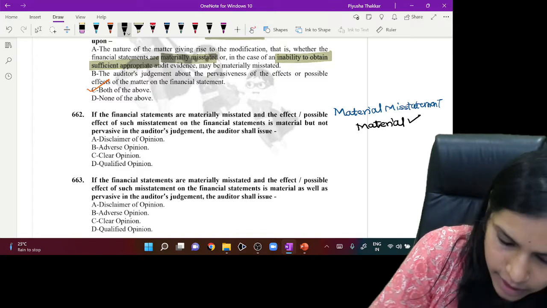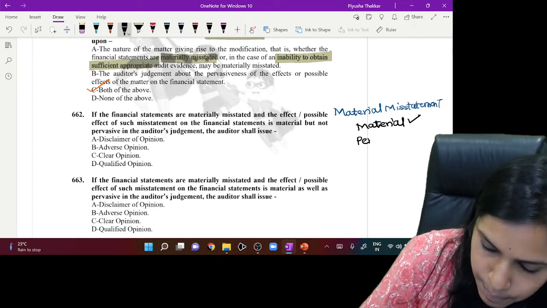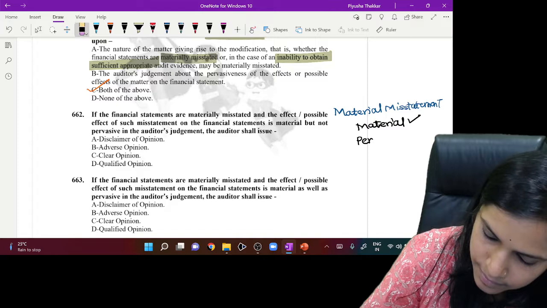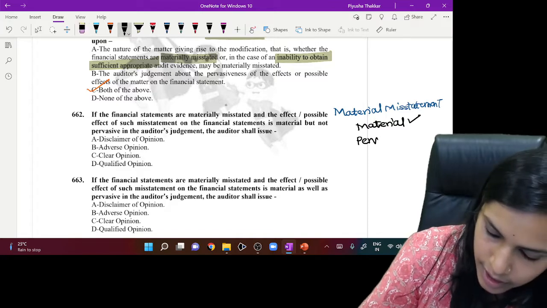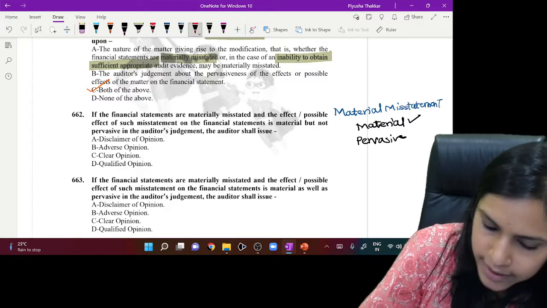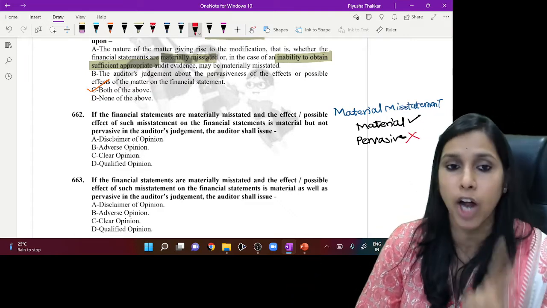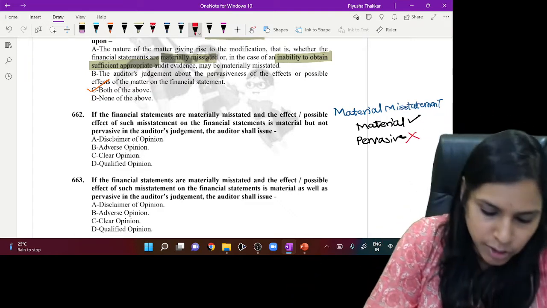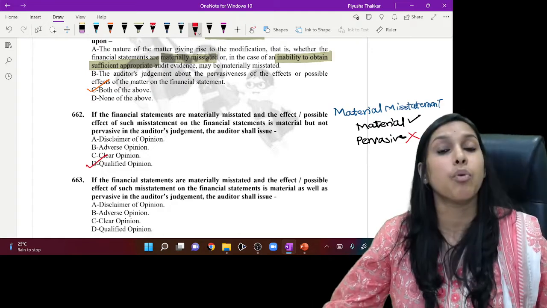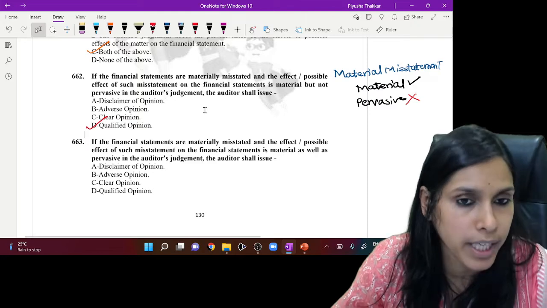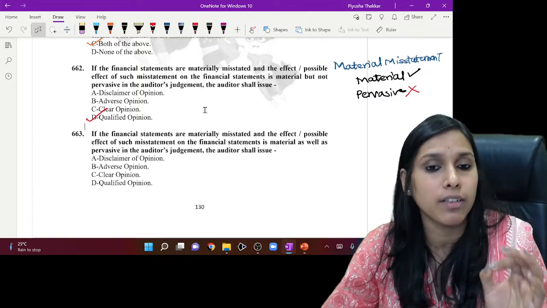Yes, it is material. Is it pervasive, my dear friends? No, it is not pervasive. So for a material misstatement which is material but not pervasive, we need to issue the qualified opinion. The correct answer here would be qualified opinion.